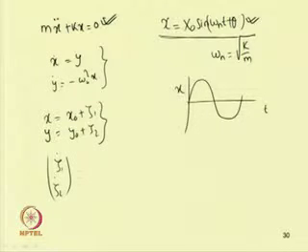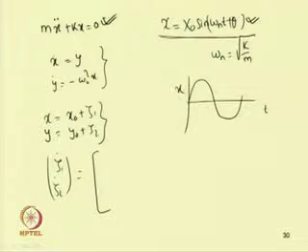Let me write the equation: we have x dot equal to y, y dot equal to minus omega n square x.